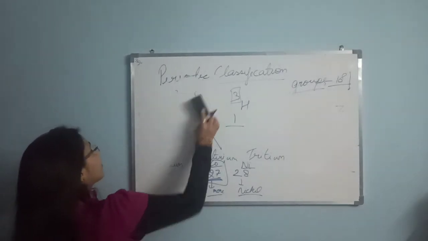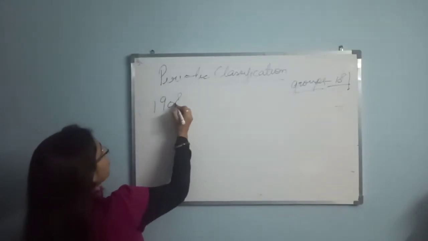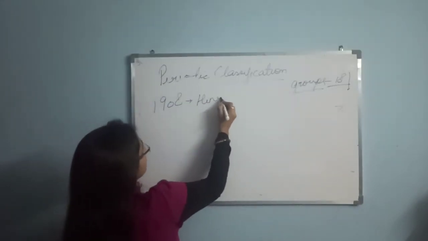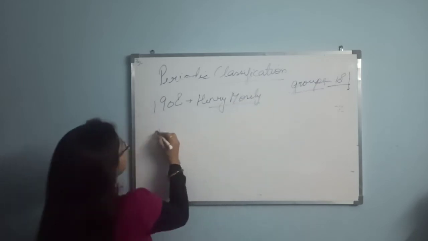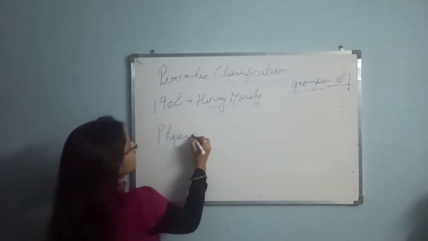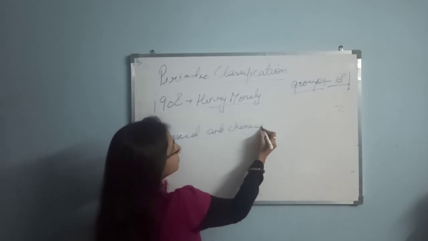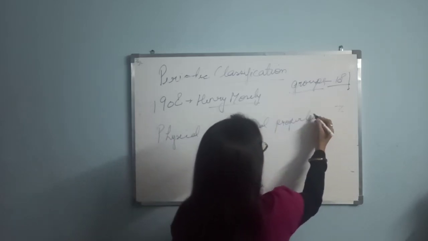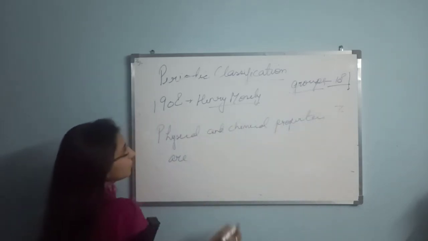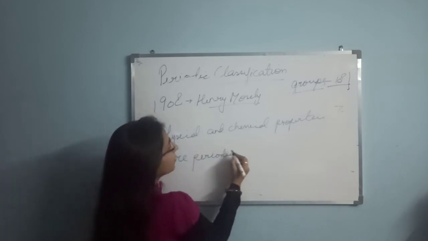What happened after that? In 1908, Henry Moseley came and he said that the physical and chemical properties are the periodic function of atomic number.